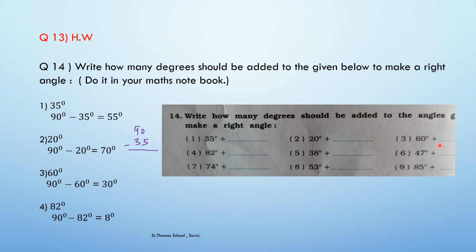Question number 3, we have 60 degree. So again 90 degree minus 60 degree, we have 30 degree. So 30 degree should be added in order to make a right angle. In question number 4, we have 82 degree. So again 90 degree minus 82 degree, we have 8 degree. So add 8 degree. So you would get the 90-degree angle, that is a right angle.